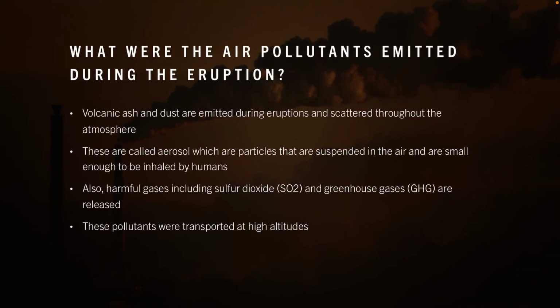So first, let's answer the question, what were the air pollutants emitted during the eruption? The air pollutants included volcanic ash and dust, which were scattered throughout the atmosphere. They are also called aerosols because they are suspended in the air and are small enough to be inhaled by humans. In addition, sulfur dioxide and greenhouse gases were also released into the atmosphere and transported at high altitudes. These pollutants can be very harmful in many different ways, which we will discuss in the upcoming slides.